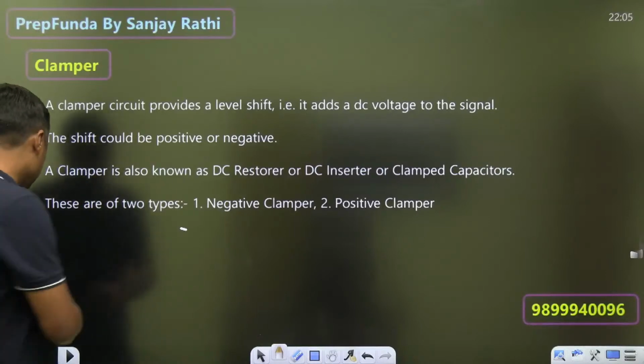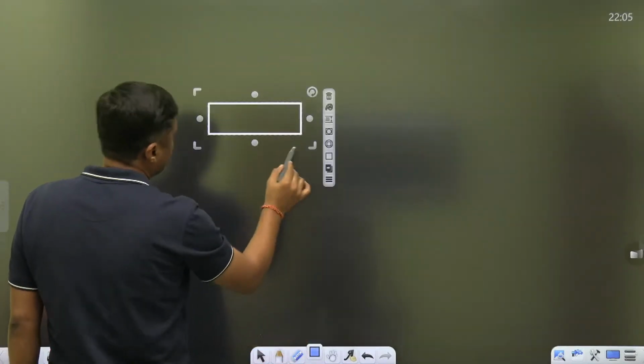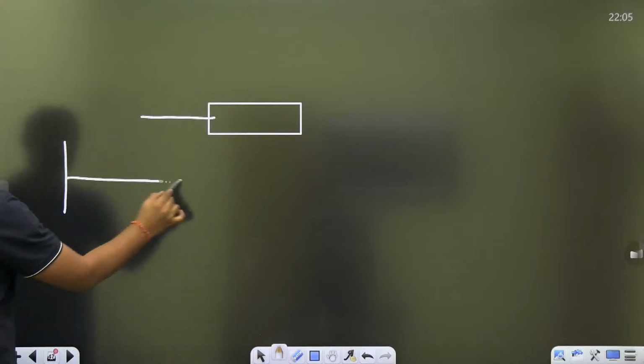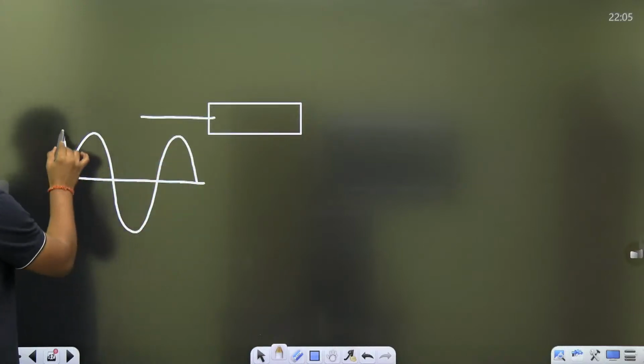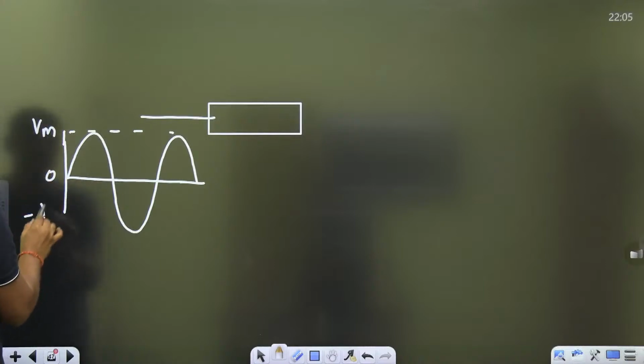चलिए अब देखते हैं जरा क्लैंपर. What is the clamper, guys? Just in a simple word, let this is the clamper, here we are giving the input. If suppose this is the input, guys remember it is a Vm sin omega t, so it is Vm, it is 0, it is minus Vm.